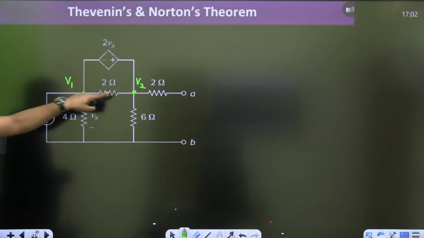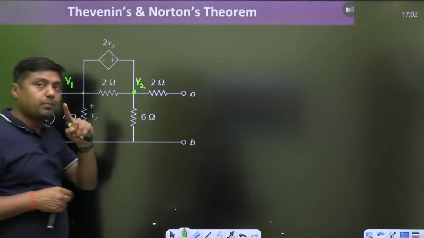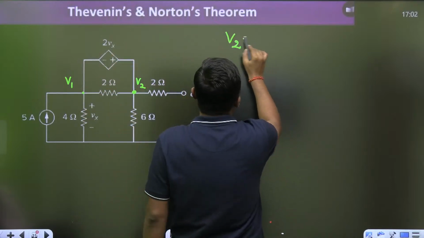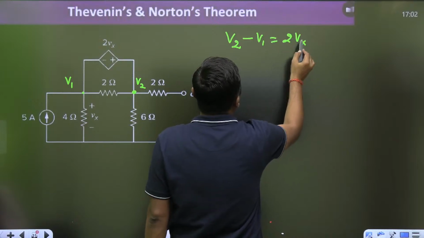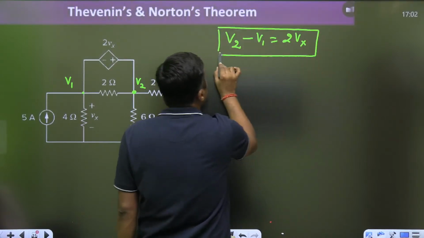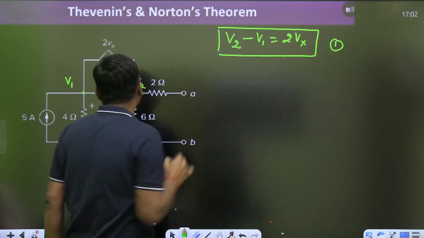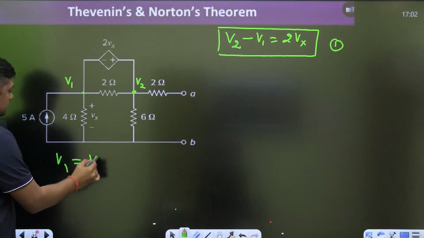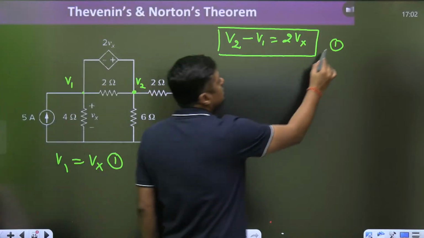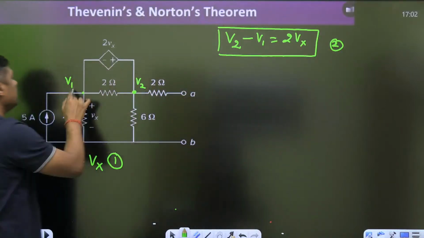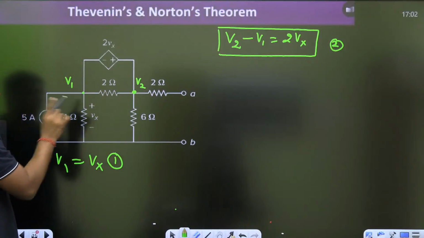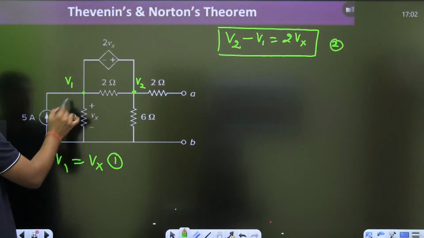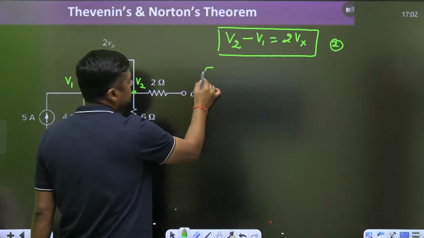Then nodal at this point, and always remember, if there is a voltage source we have to apply supernodal analysis. So the first equation will become V2 minus V1 is equal to 2Vx. This is the first equation, right? Or already, because of dependent sources we can say V1 is equal to Vx. Now write down the supernodal. If we are considering the 2 ohm, then first of all start from this. What is the incoming current? 5 ampere.